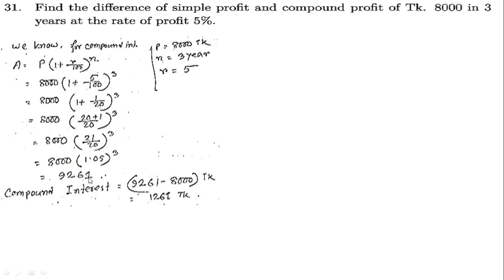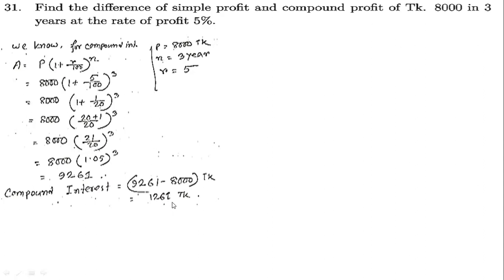Just putting the values, you will get your answer of the profit principal for compound. So the compound interest will be the subtraction of these two, I mean profit principal minus principal, then you will get your compound interest. This is the first part completed.